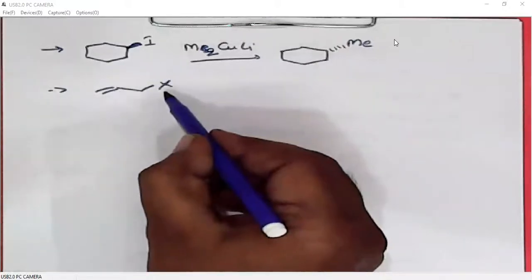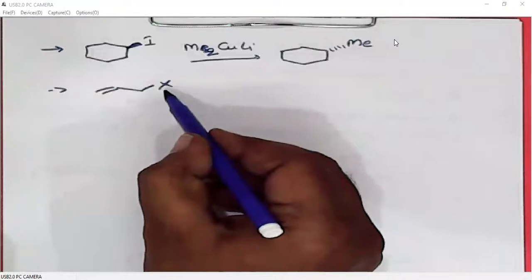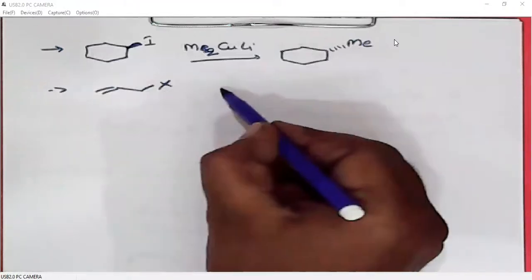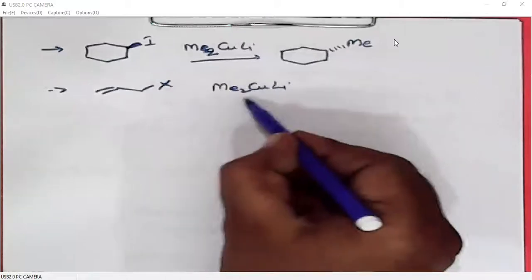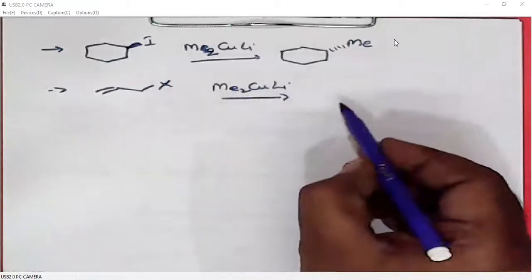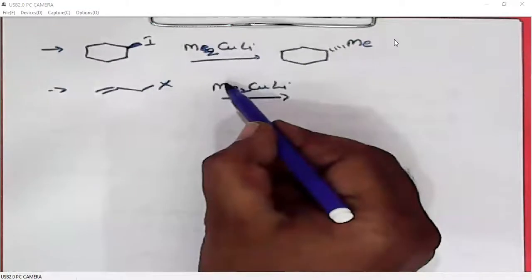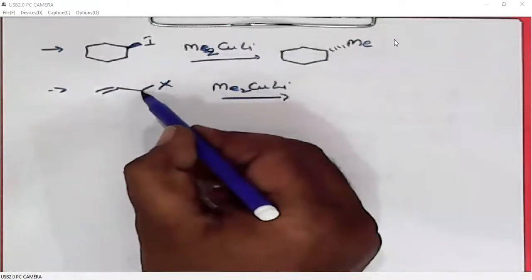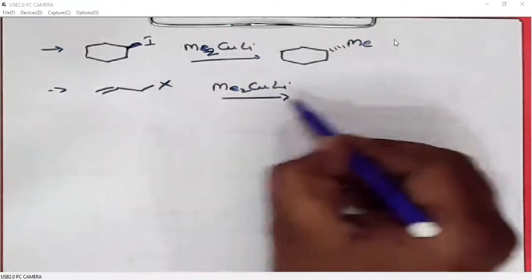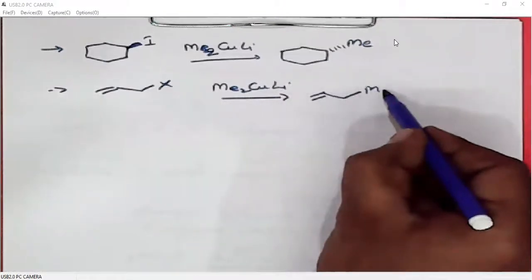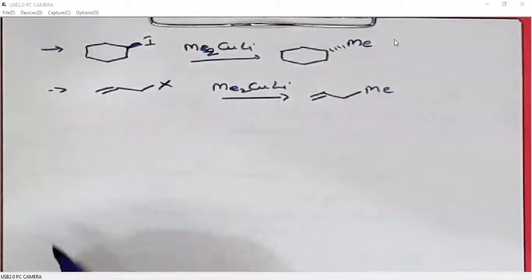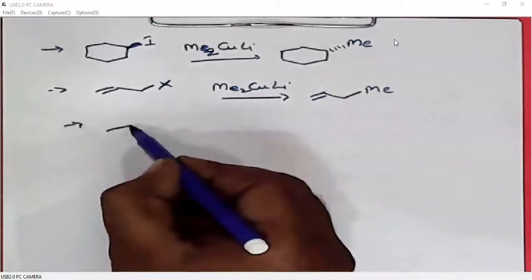X could be a halogen or a good leaving group. Then what we will get is this methyl group will undergo substitution. This is the product. Now I will give some practice problems.